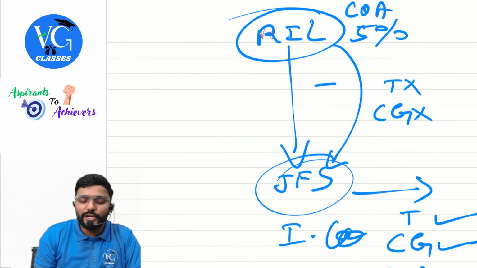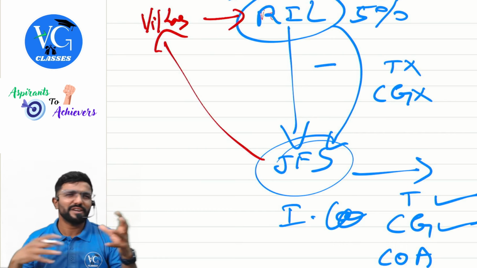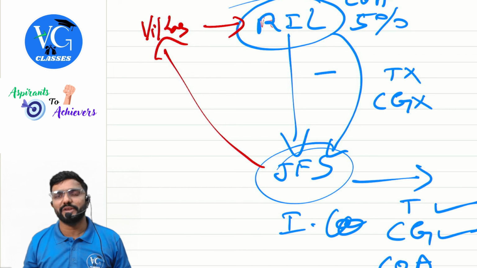Sir, in every company you are holding, let us assume Vikas was a shareholder in Reliance Industries Limited. They will not take back the shares of Reliance Industries. Now for every shareholder who is holding shares in Reliance Industries, they will give the shares of JFS. And the ratio and all, the company will fix it, guys. You need not worry in what proportion, for one share, two shares, one share. That ratio will be fixed by the company based on the valuation of the demerged company.